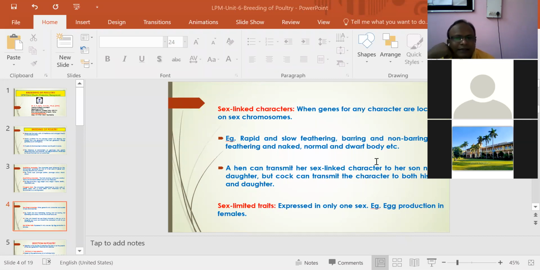Next is sex-linked limited traits, which are expressed in only one sex, that is egg production in female or semen production in male, just like this.